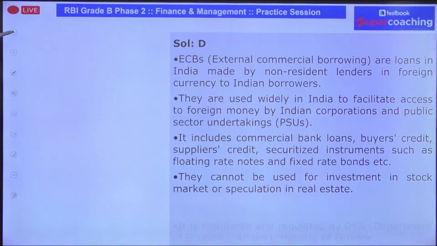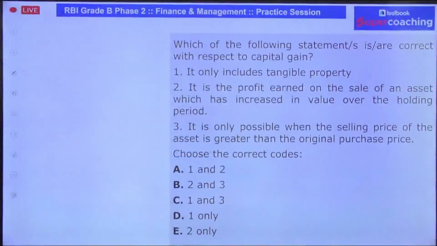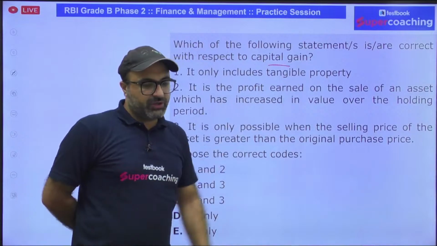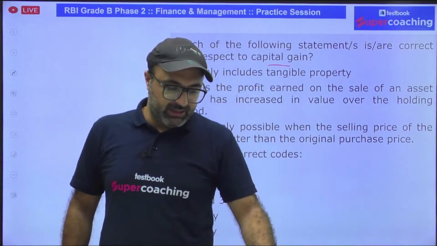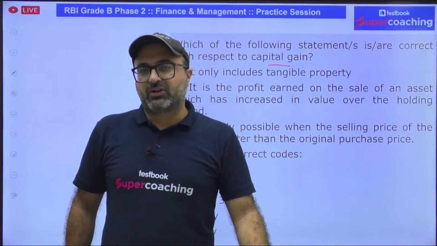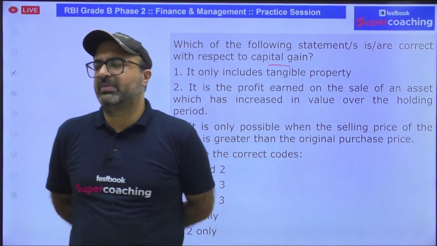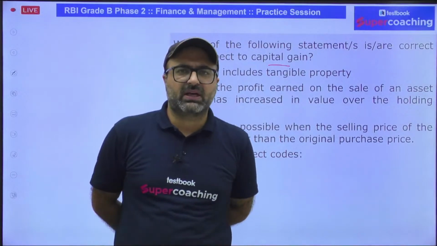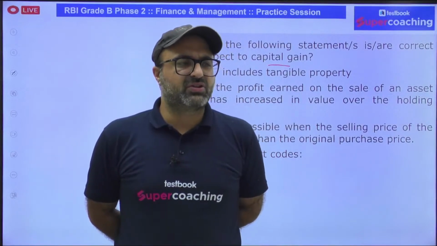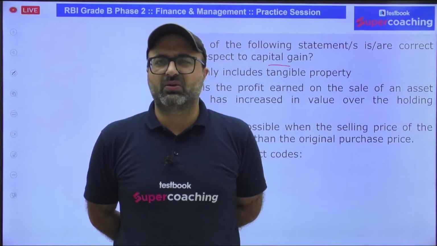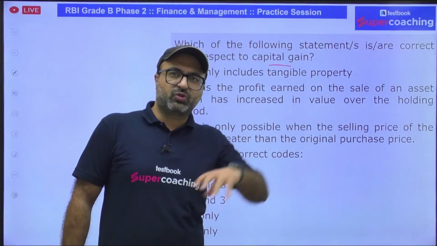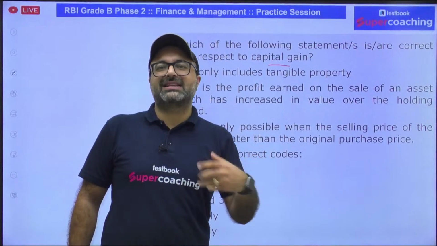What does the next question say? Let's check this out. Which of the following statement is or are correct with respect to capital gain? So what do you understand by the word capital gain? See, very simple. Let's suppose I invest 10 lakh rupees to purchase gold. Why am I purchasing gold? I'm making an investment with the motive that in near future, when the price of gold will increase in the market, I'll sell the gold and I'll earn the profit. So the profit which I'm going to earn through this investment is known as capital gain.